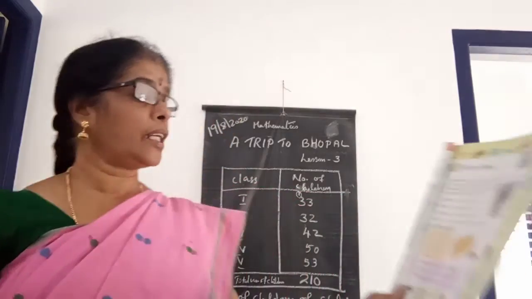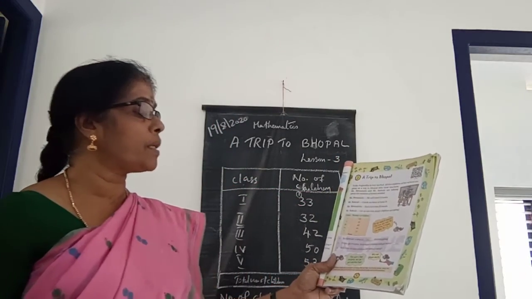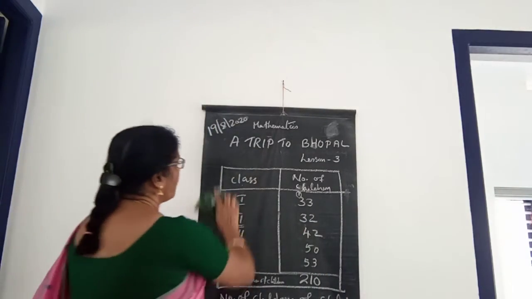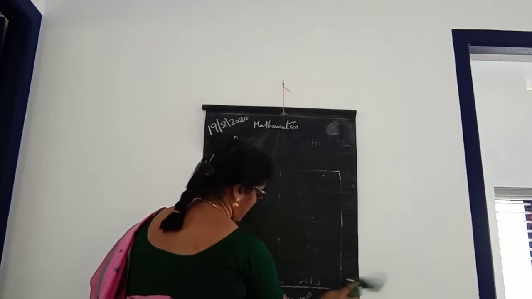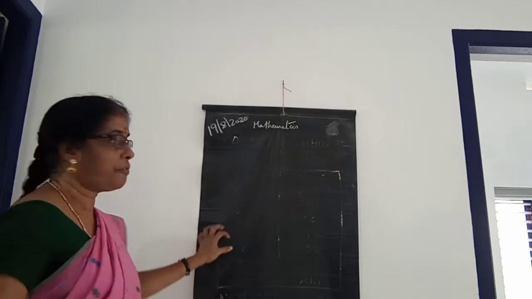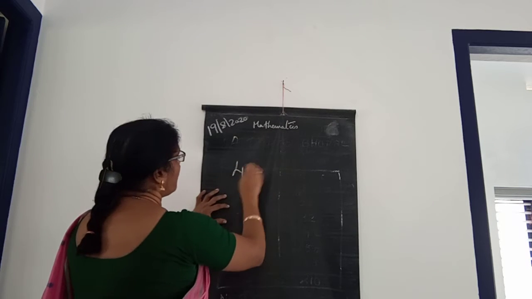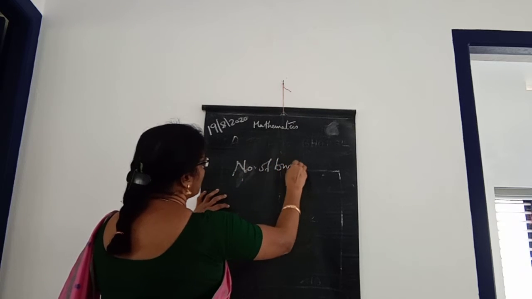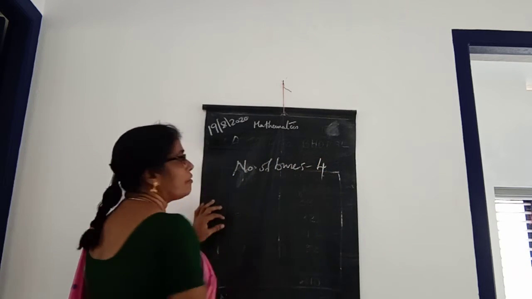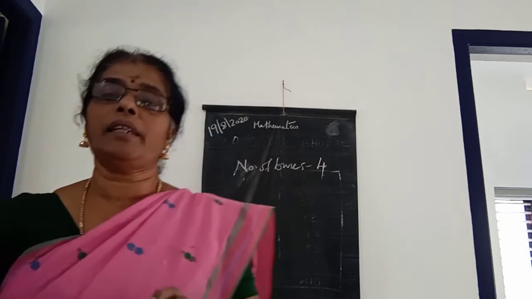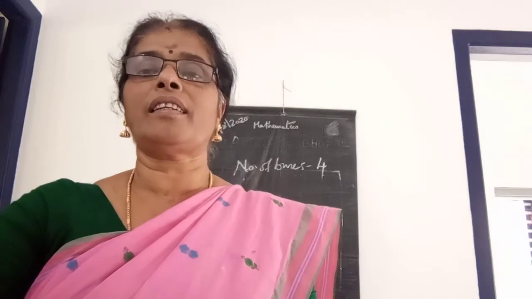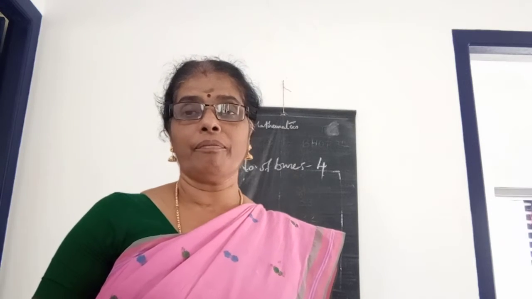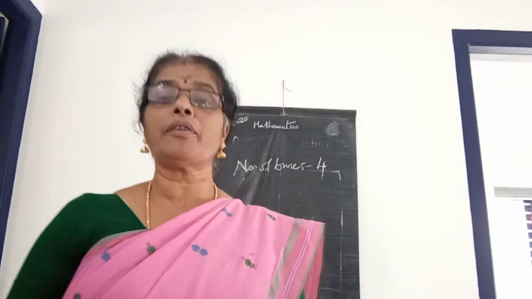Okay. Then second question: if they get 4 buses, how many children will get seats? If they get 4 buses, number of buses, that is 4 buses. Then how many children will get seats? Look here, 4 buses are already there. Then what is the number of seats, children?